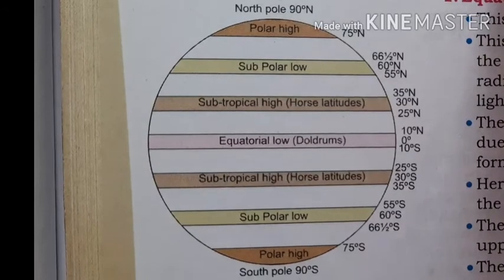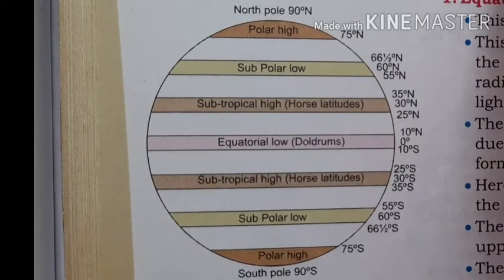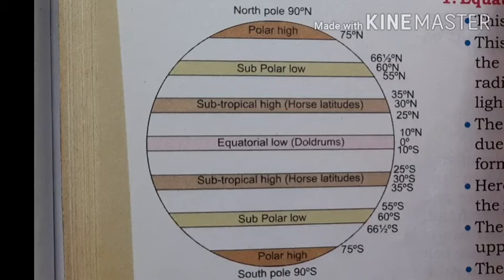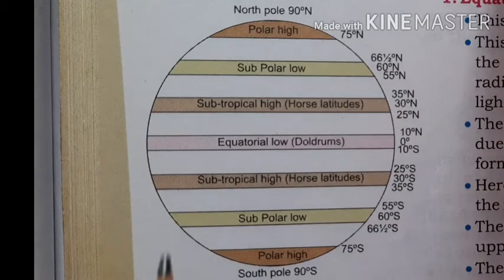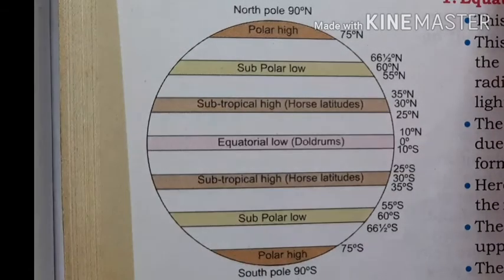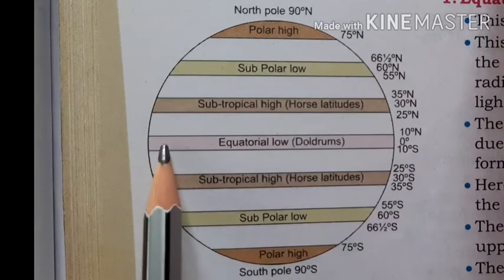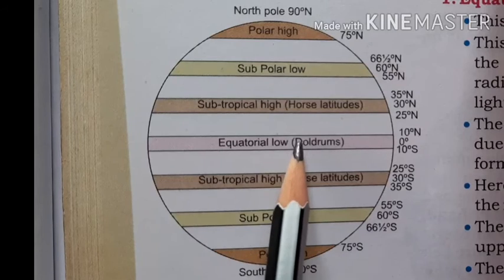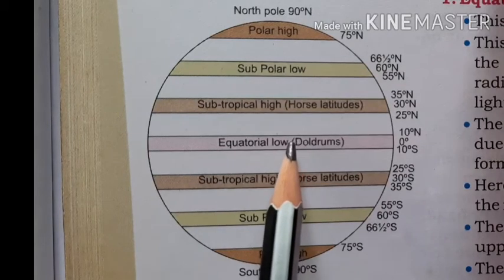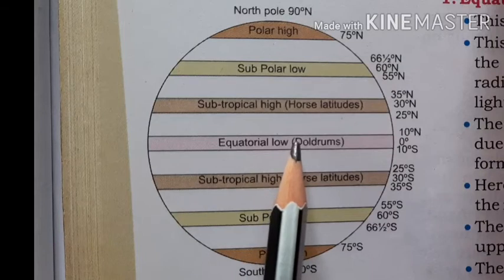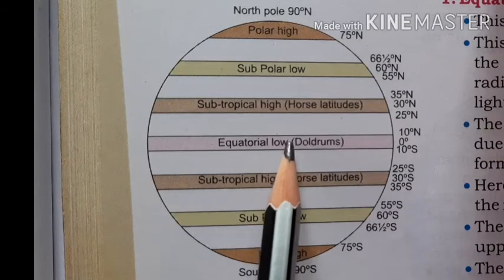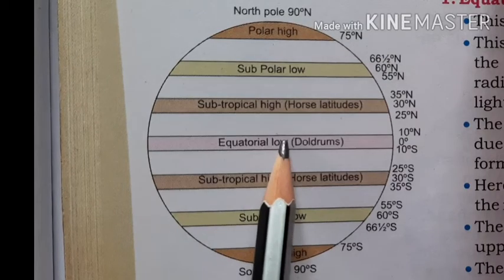Students, to learn the movement of the ocean currents, we have to know the temperature conditions and pressure conditions existing in the earth. So you can see here these indicate different pressure belts on the earth. These pressure belts are based on the temperature received by the earth's surface. As you know, the equatorial region is experiencing hot condition. So here air will expand and there will be an air current towards the higher atmosphere. So density of air will be less here. This region will experience a low pressure.